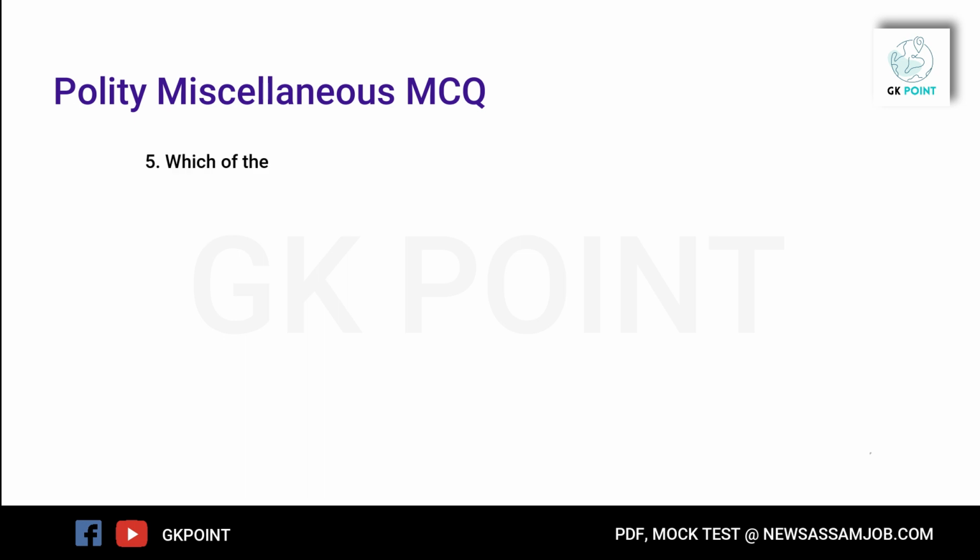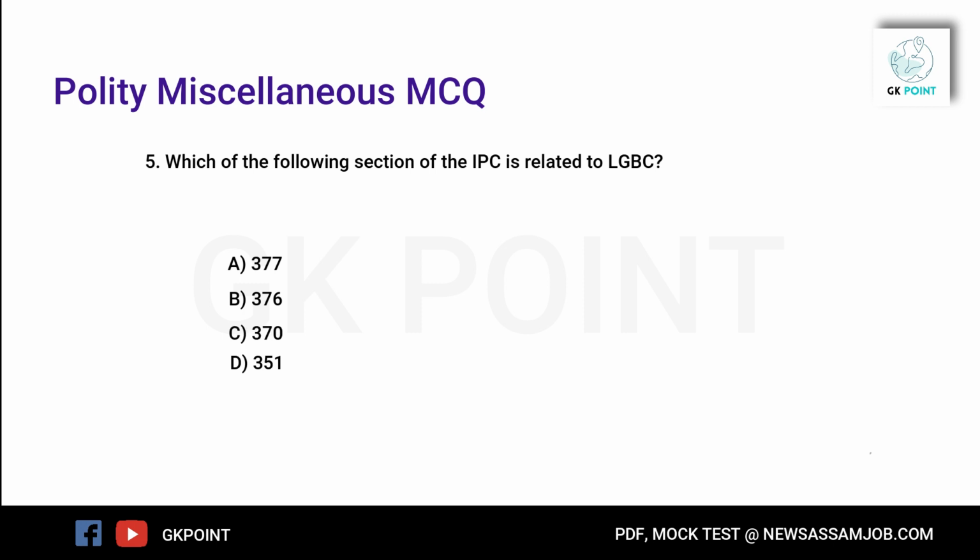Question number 5. Which of the following sections of the IPC is related to LGBT? Option A 377, option B 376, option C 370, option D 351. The correct option is option A, 377.